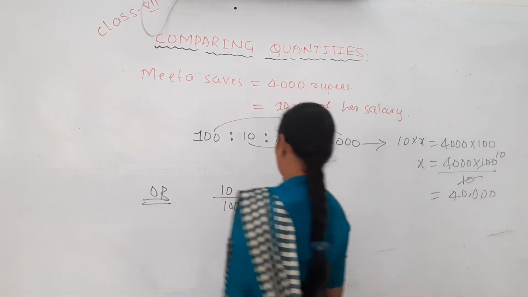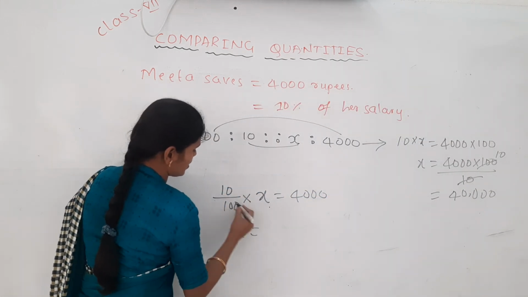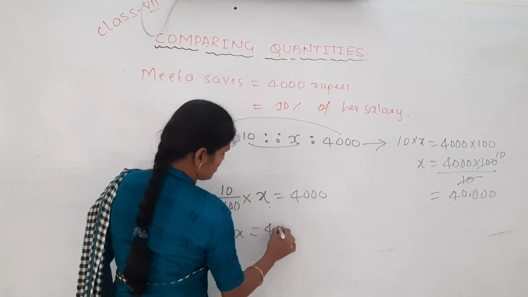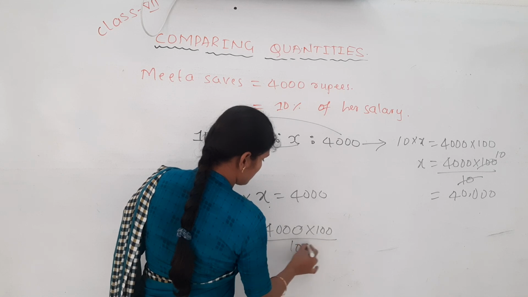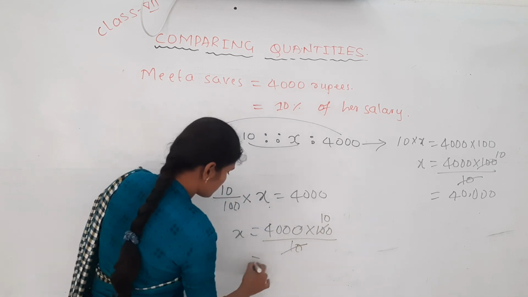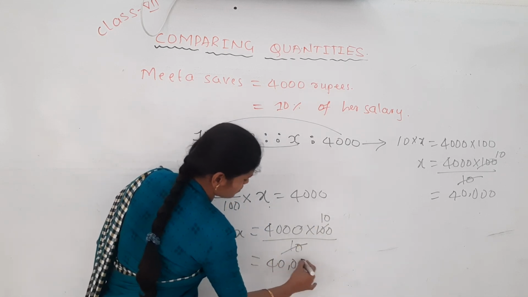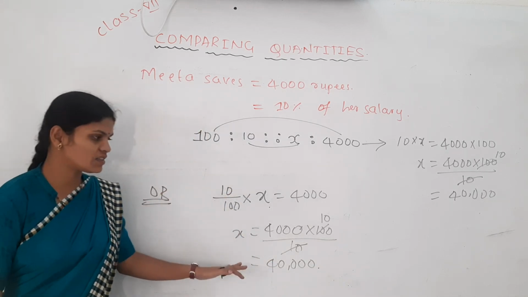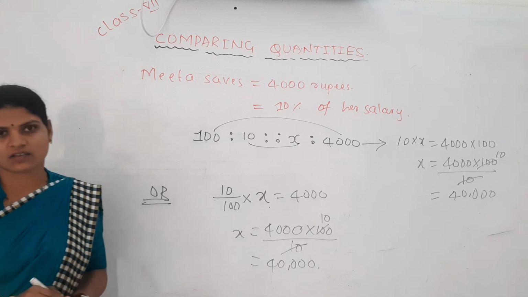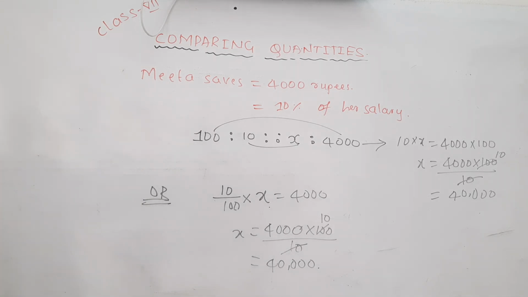Here also you can keep x on one side, then 10 by 100 comes to the right side as 100 by 10. 4,000 into 10 is 40,000. The salary is 40,000. Both ways are correct. Pause this video and take it down.